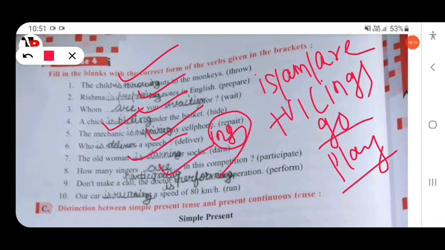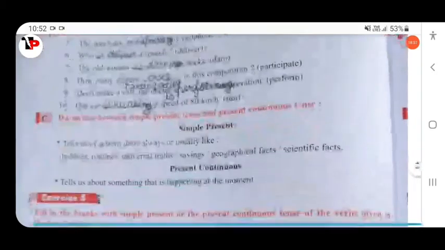The doctor is performing the operation. Okay, is performing. Our car is running at a speed of 80 km per hour. Or you can also use simple present here. Our car runs at a speed of 80 km per hour. Okay.